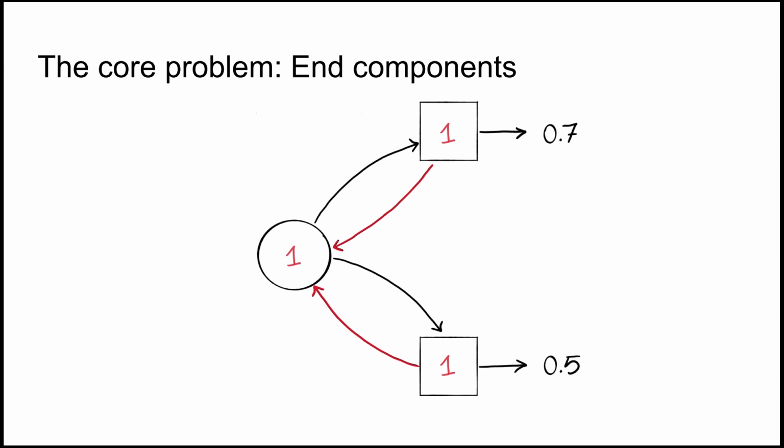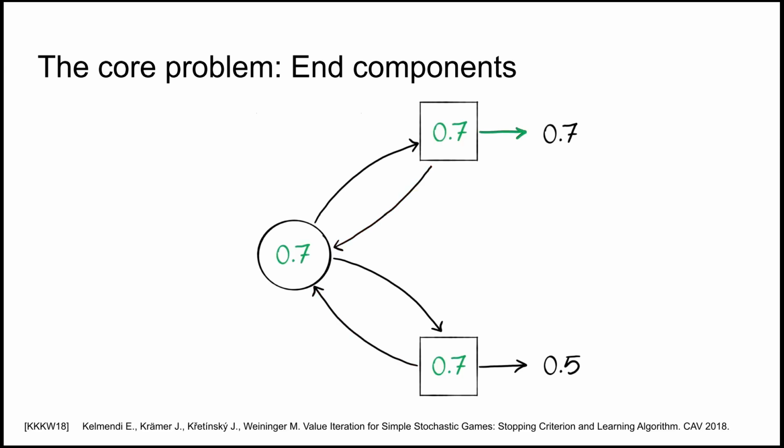The solution for the single-dimensional games is to realize that we are making this error and tell all states in the end component that they must not look at each other, but they have to look at their exits. Let's decrease the values of all these states to that of the best exit, so in this case to the 0.7. Alright, so this one is correct now, but these two are actually still too high. To see why, we need some more in-depth analysis.